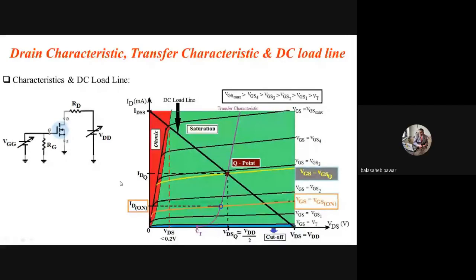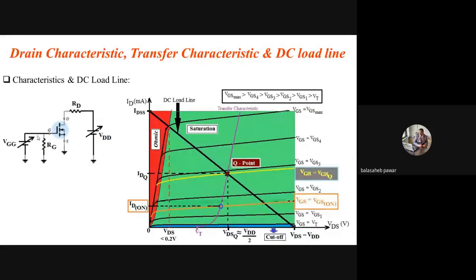Okay. Now the question is how to set this VGG equal to 2 volt as per our example, either by using a separate DC source at the gate terminal with respect to source, or is there another possibility to set the value of this gate voltage equal to 2 volt? Just think on it and use the previous discussion, or whatever we discussed during our prerequisites. What is the application of a resistor? Can we use a resistor as a secondary voltage source? That is nothing but a voltage divider.